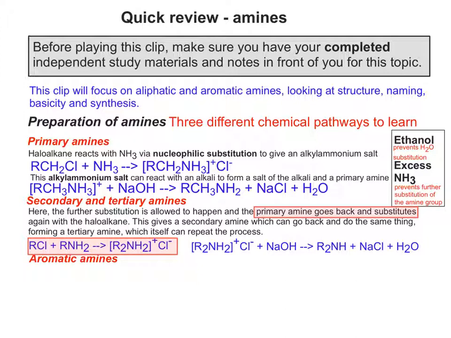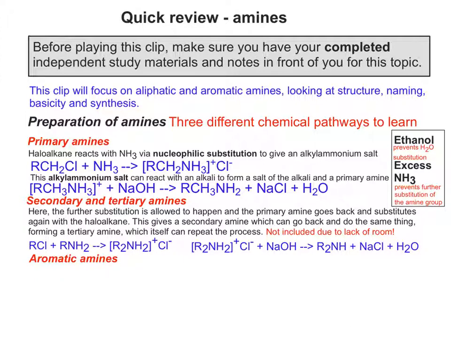That salt can react with NaOH in the same way that we did it for primary amines, which gives us a secondary amine. Now that can also go back and do the same thing with RCl a third time to make a tertiary amine. Unfortunately, as you can see, I don't have enough room to put that in. It would start to crowd the screen a little bit. So maybe you might want to pause the clip and try and think about the equation that might work for that.